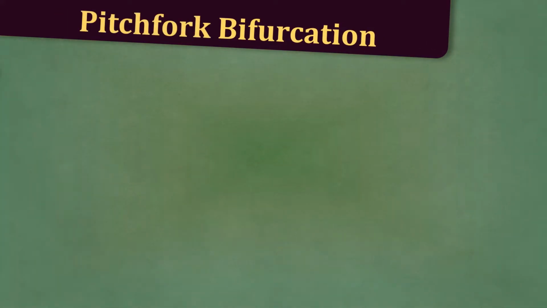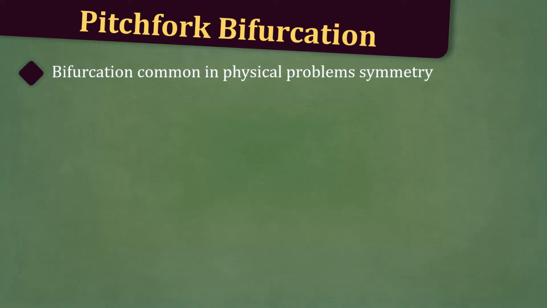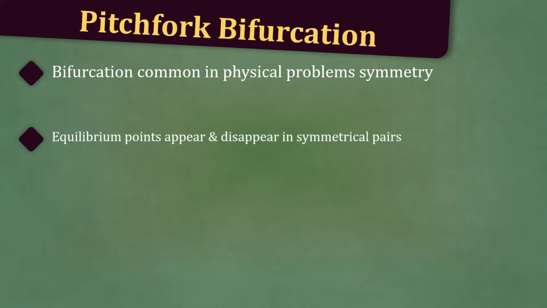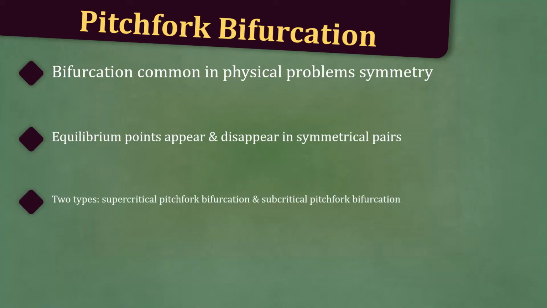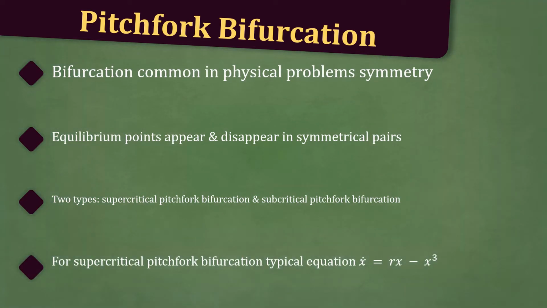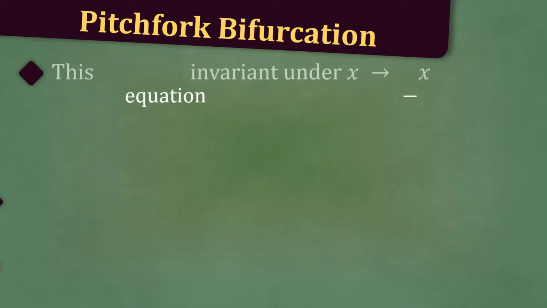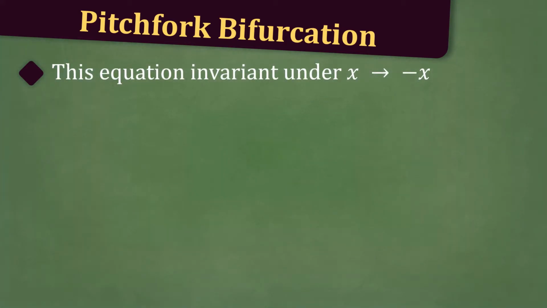Then let's talk about pitchfork bifurcations. This bifurcation is common in physical systems that have some sort of symmetry. The equilibrium points appear and disappear in symmetrical pairs. There are two types, either supercritical pitchfork bifurcations or subcritical pitchfork bifurcations. For supercritical pitchfork bifurcation, the typical example is x dot is equal to rx minus x cubed. This equation is invariant under the transformation of x goes to minus x.